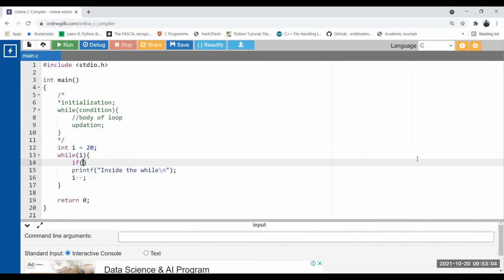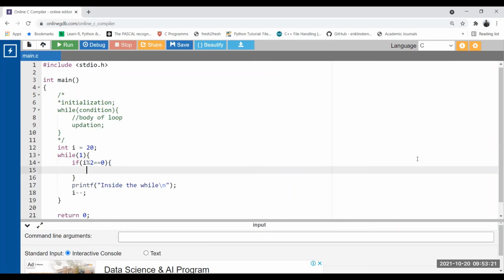If I modulus 5, or we can say I modulus 2, okay, I modulus 2 equal to 0, then I am writing continue. But when to break out?